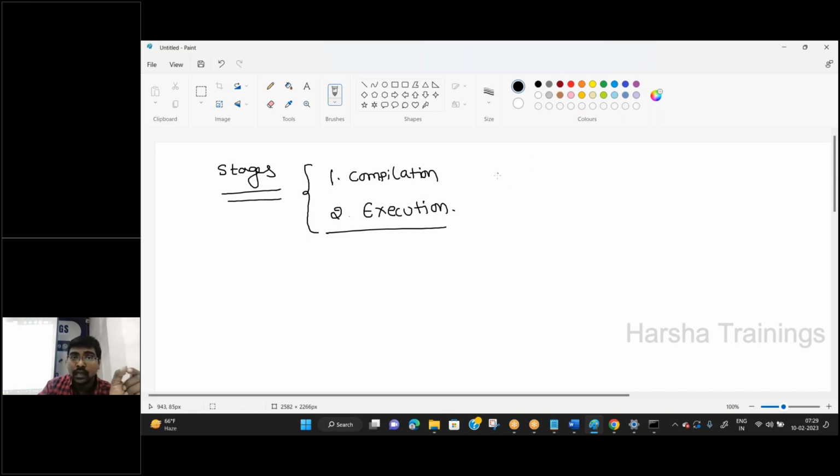Remember carefully. First, javac. Javac is the command used for compilation. Now, java is the command used for execution. Remember the two commands: javac and java.